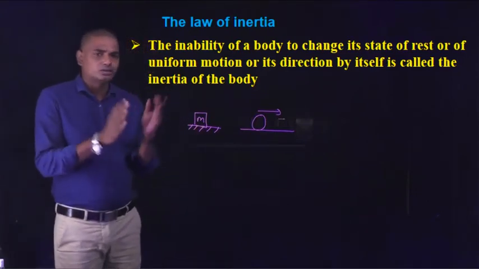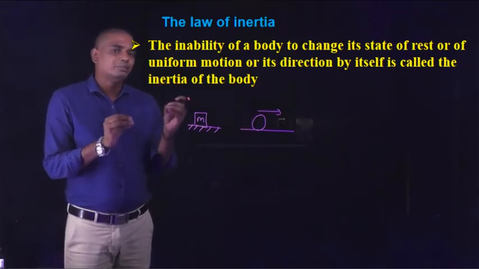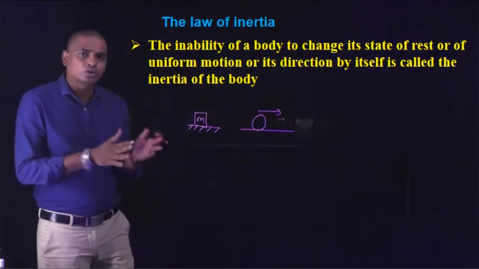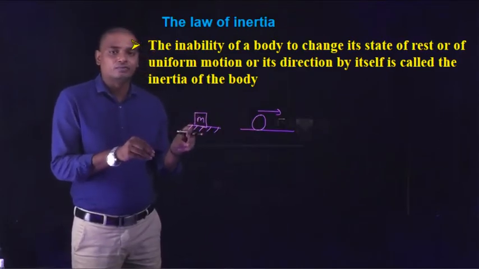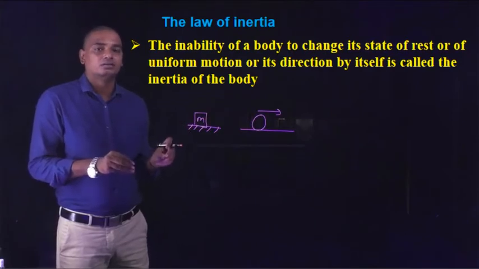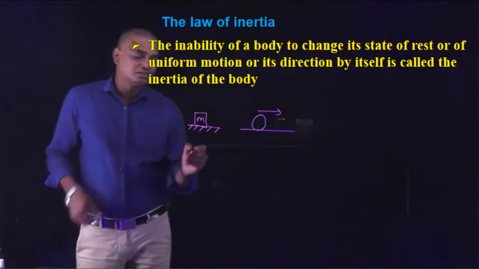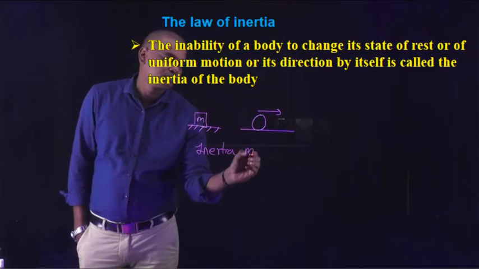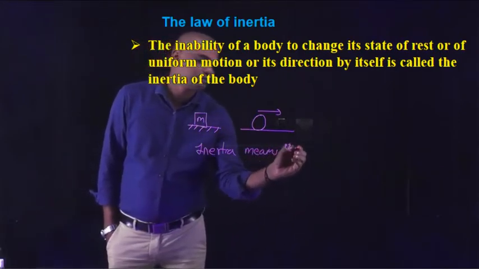So, from this law of inertia, it states the inability of a body to change its state of rest, that means from rest to motion or motion to rest, or its direction by itself. So, it cannot change its state by itself. Okay, it is called inertia. So, inertia means resistance to change.